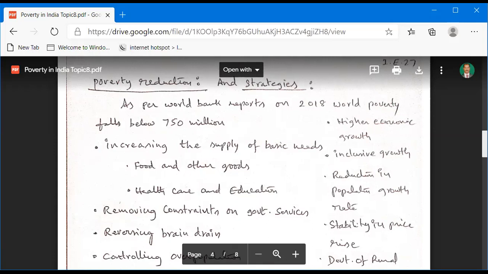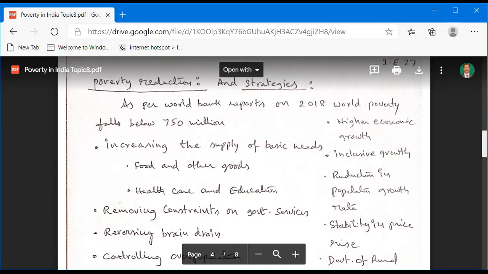As per World Bank reports, in 2018 world poverty falls below 750 millions. That means 75 crores.